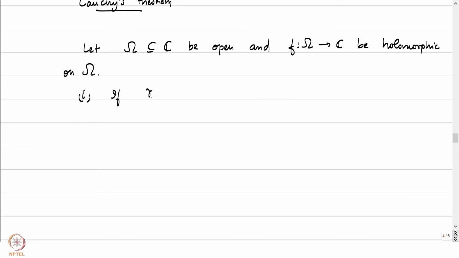If gamma 0 from AB to omega and gamma 1 from CD to omega are two rectifiable curves, say they are rectifiable curves from Z0 to Z1.